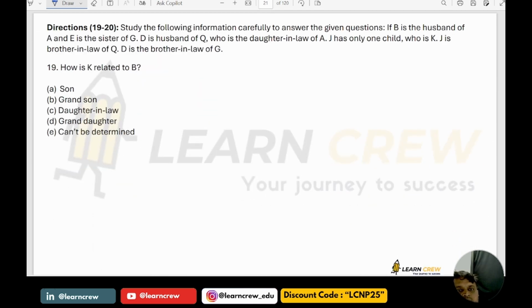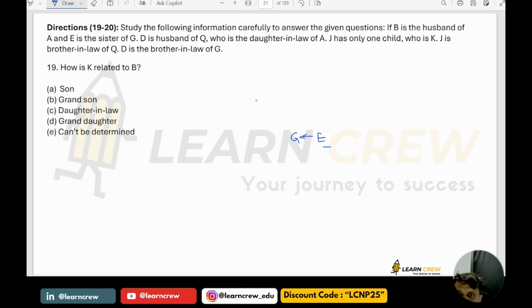Next here. How is K? There is a question based on blood relation here. It is given that B is the husband of A and E is the sister of G. D is the husband of Q, who is the daughter-in-law of A.